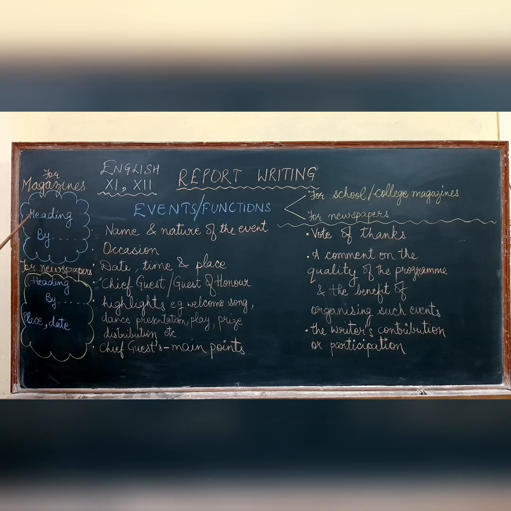Now, if you are writing a report for a school or college magazine, make sure you write the heading and the byline. That means you need to mention the name of the reporter, the one who's writing the report. Now, when we write the same report for a newspaper, along with the heading and the byline, we must mention place and date.